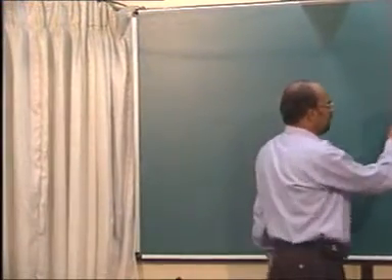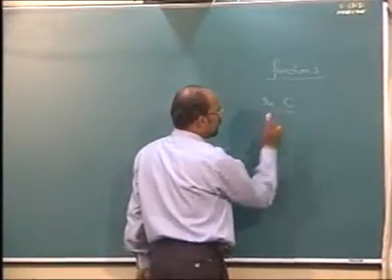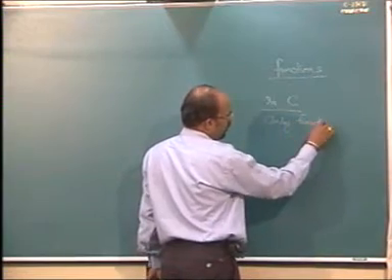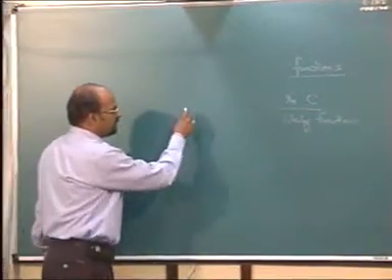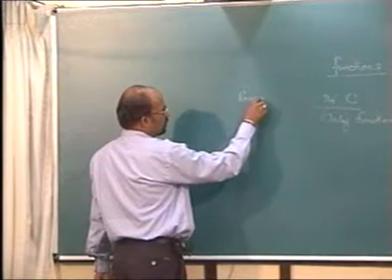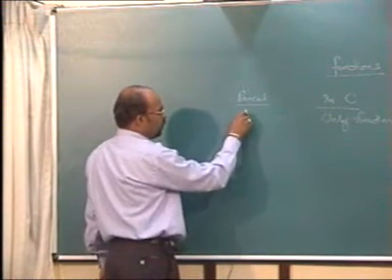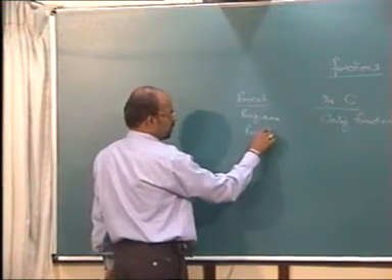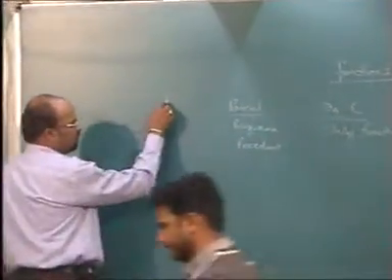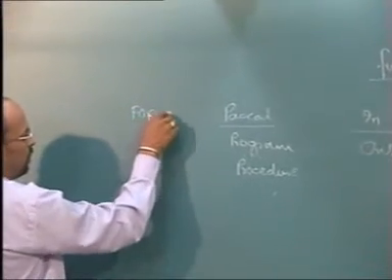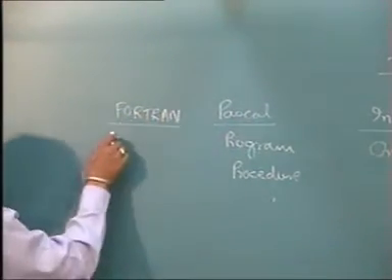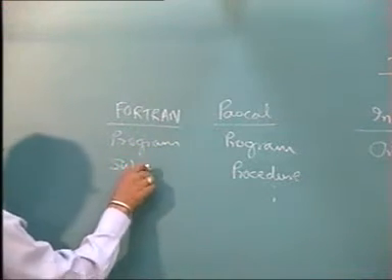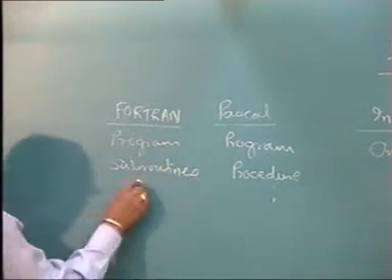Now in C program, we have only functions, whereas other languages like Pascal will have the program as well as procedure, etc. Fortran also will have program, will have subroutines, will have functions.